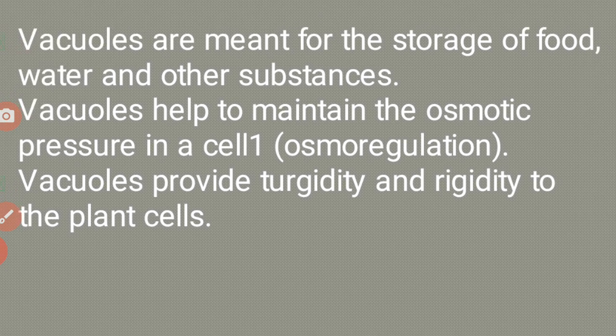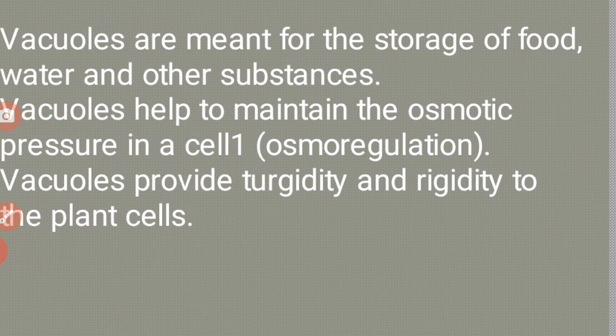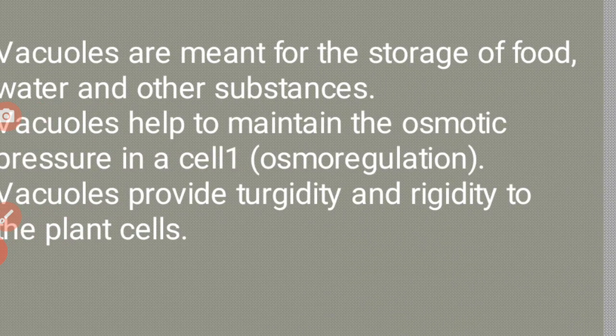Vacuoles are meant for the storage of food, water and other substances. Vacuoles help to maintain the osmotic pressure in the cell. Vacuoles provide turgidity and rigidity to the plant cell. So here we finish this chapter.